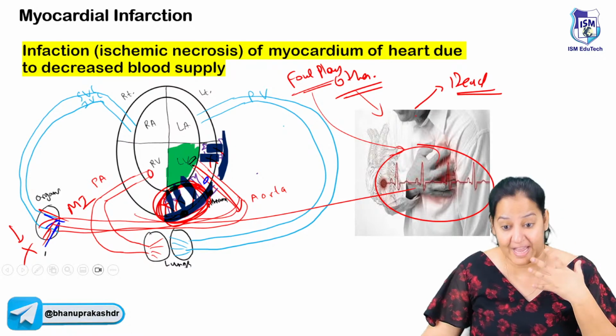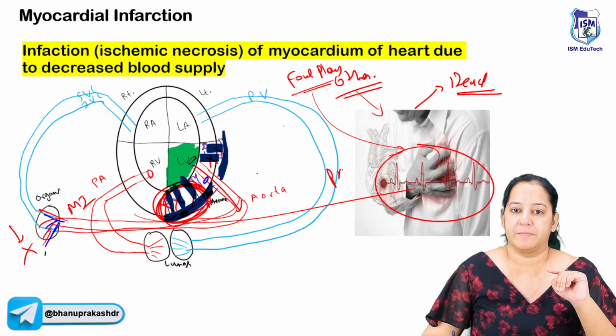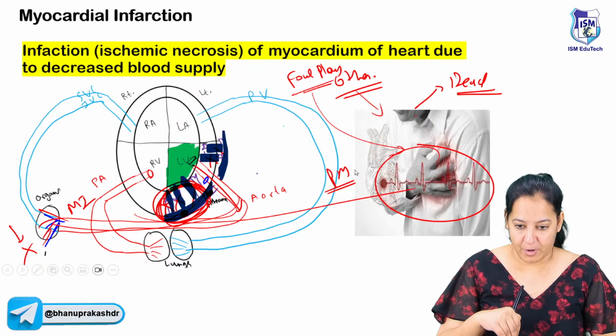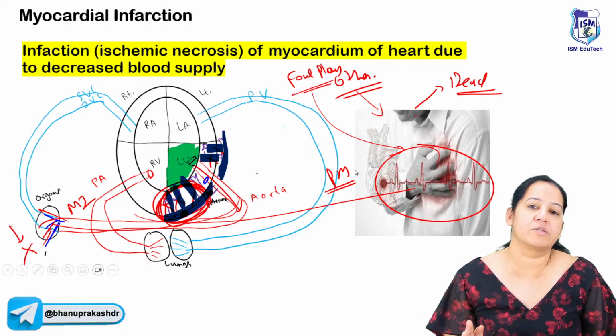But how do we believe that it's actually MI? So we will order a postmortem. There is a postmortem or autopsy on this dead body. Now imagine this dead body is in my hospital and I am the doctor who is performing the postmortem on this body.